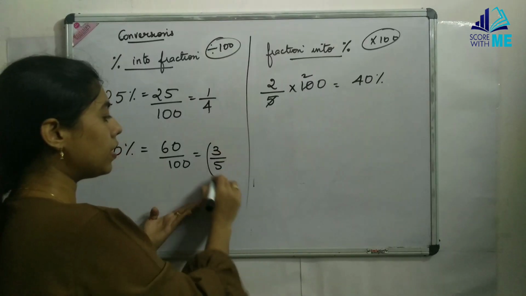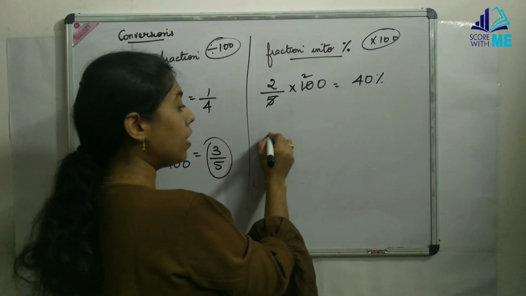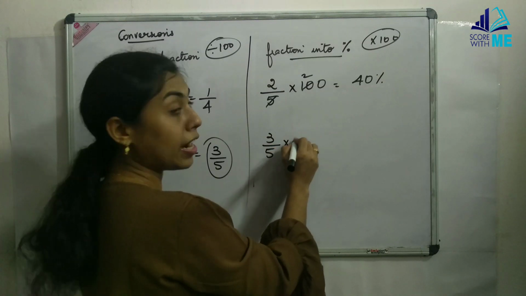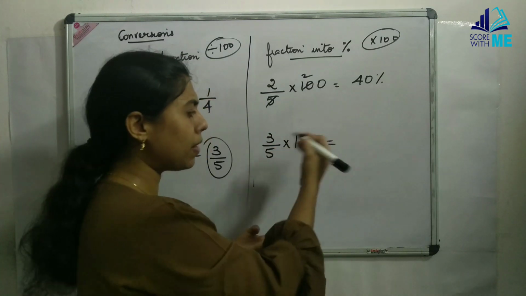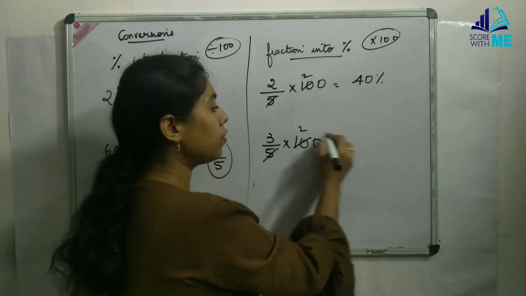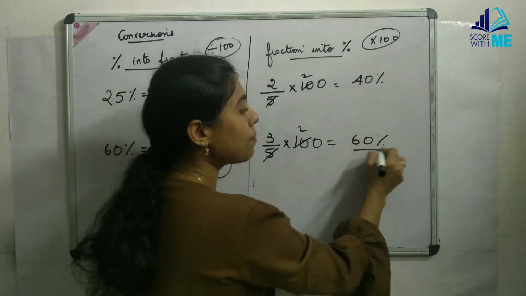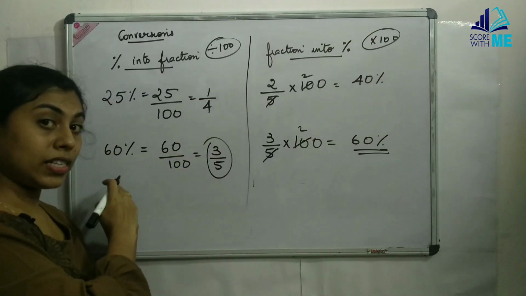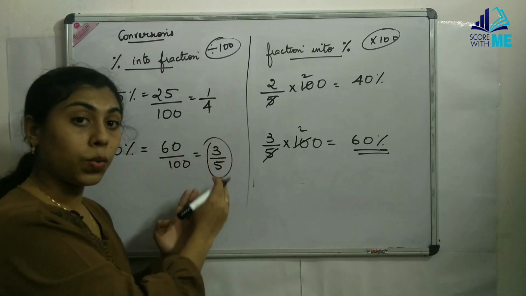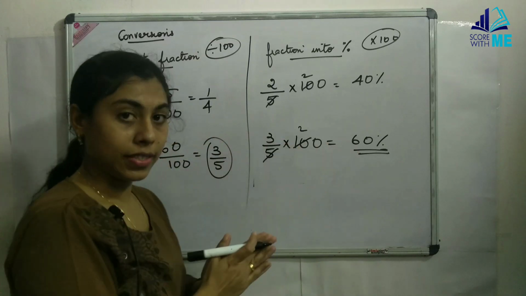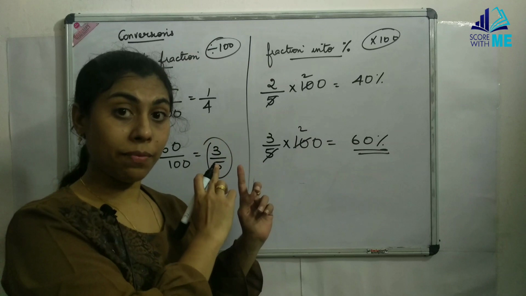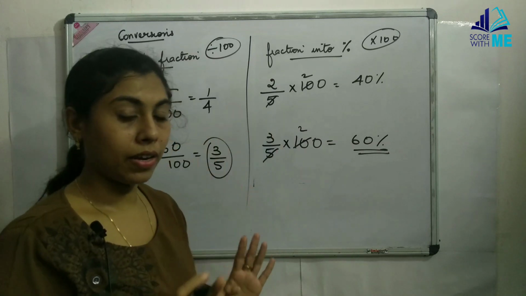Let me convert this fraction to a percentage back. 3 by 5 is my fraction, and I need to convert that to a percentage. I multiply that by 100. 5 20s are 100, 3 20s are 60. So I get 60% back. I converted 60% to a fraction, and now I convert the same fraction to a percentage. I got 60%. So one is dividing by 100 and the other is multiplying by 100.